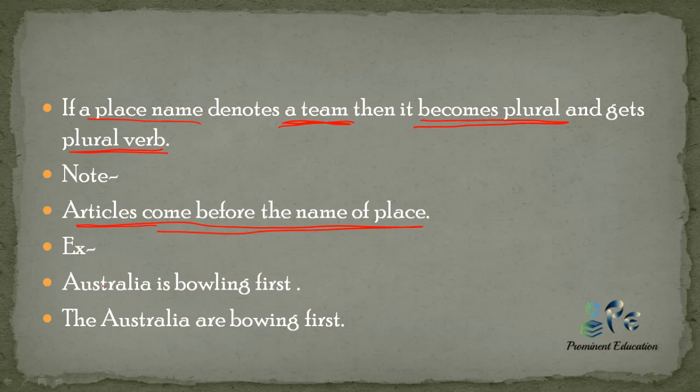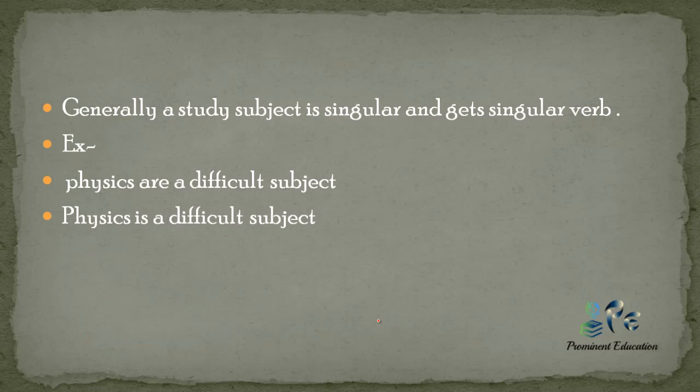As you can see the example, Australia is bowling first. We are talking about team Australia. So this sentence is wrong because it is not following our rules. First I said you can use article before it. So this is the article that we have used before Australia, and it is plural, so plural auxiliary verb we have used. So this sentence is grammatically correct.